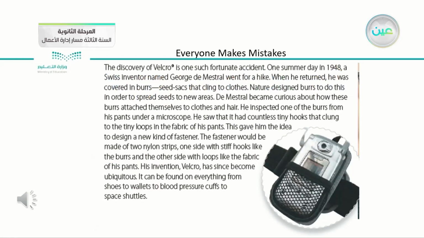After that, we have another invention, another happy accident. We have on the picture a mobile phone that is put inside a belt. In this story, something was invented accidentally. What was invented accidentally is a fastener. What is the meaning of fastener? A fastener is like a belt that can be used to tie things together.